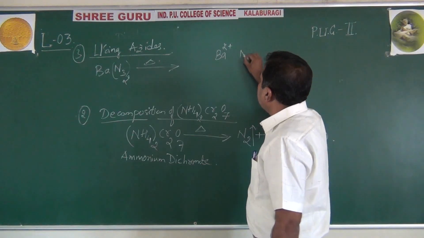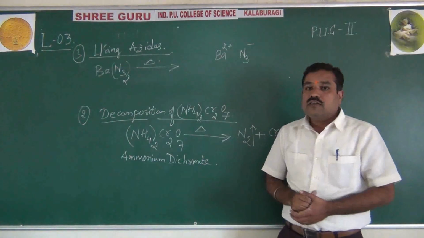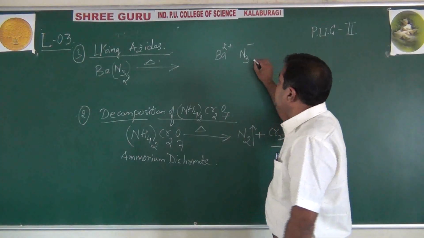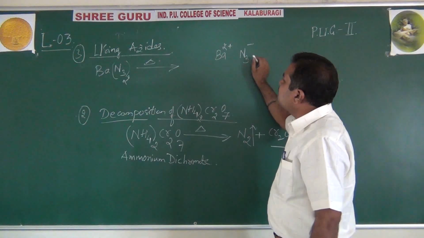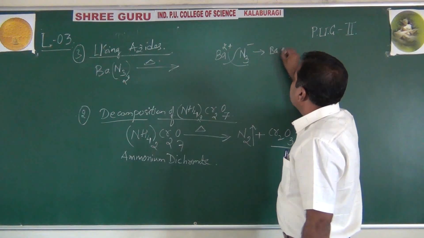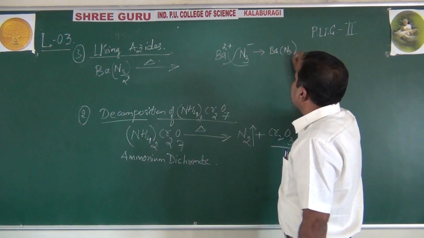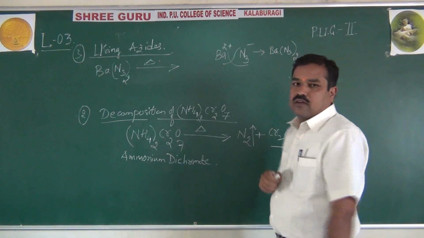Azide is N3-. Please try to know. Now cross multiply the valencies. You write this here. What will you write? Ba(N3)2, whole taken twice. This should be written here. Okay. This is one.